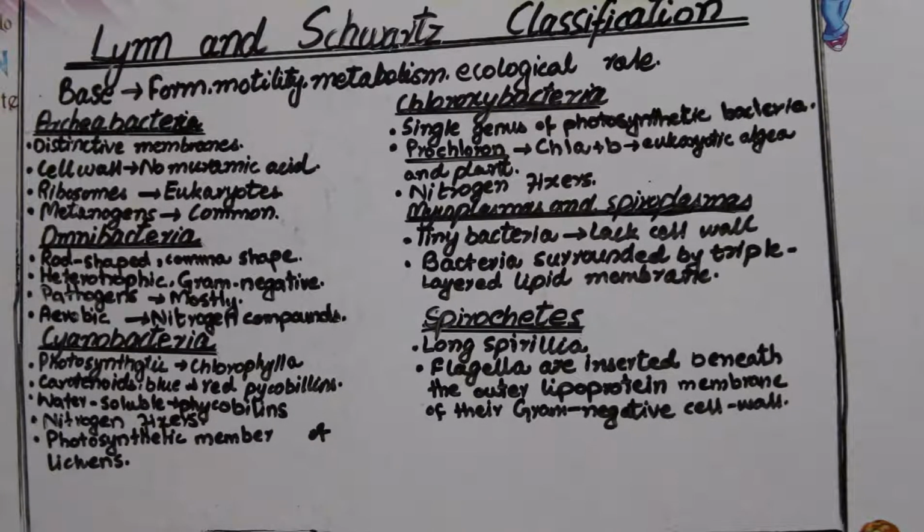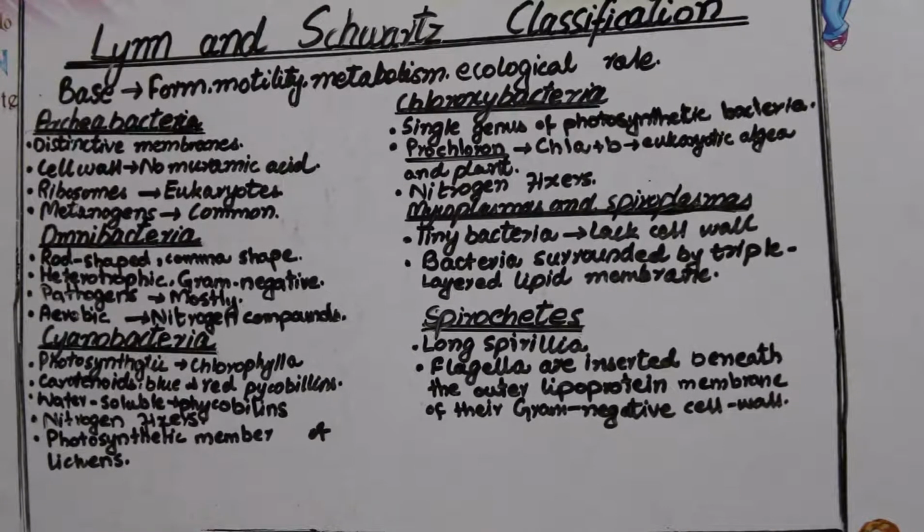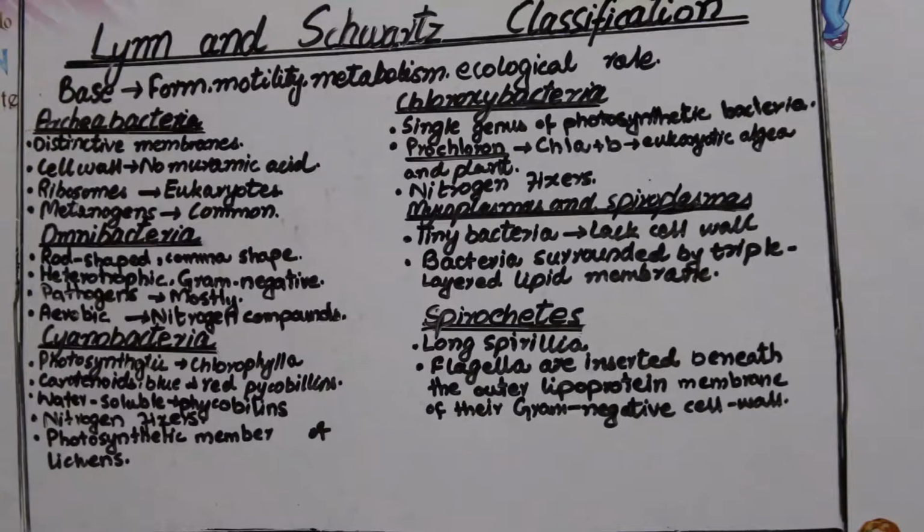Then comes the sixth one, which is the spirochetes, and spirochetes are long spirelia, as we have learned that spirochetes are spiral in shape. So these are spiral-like and have long spirelia. And what do their flagella have? A distinctive characteristic is that flagella are inserted beneath the outer lipoprotein membrane of their gram negative cell wall, since they have the gram negative type of cell wall.